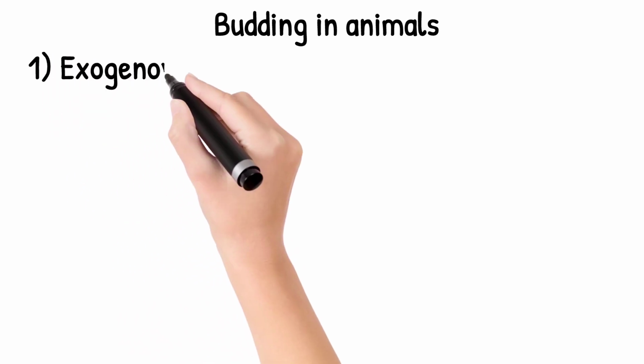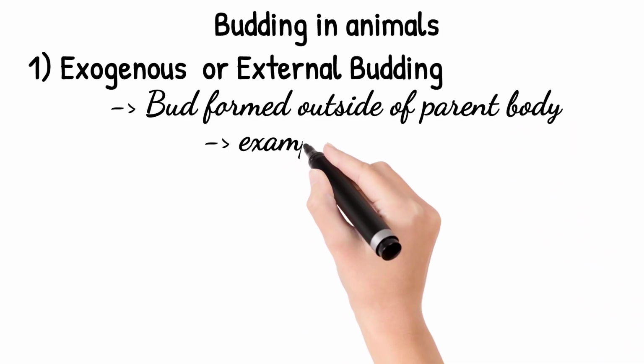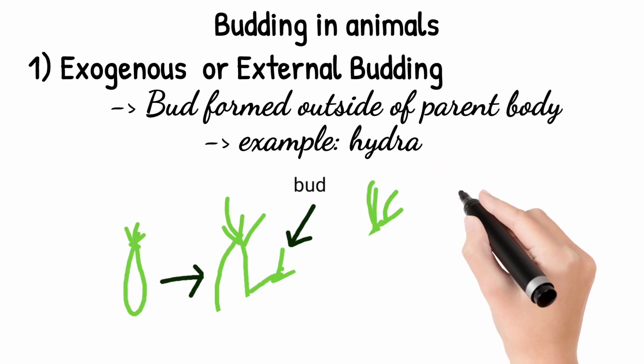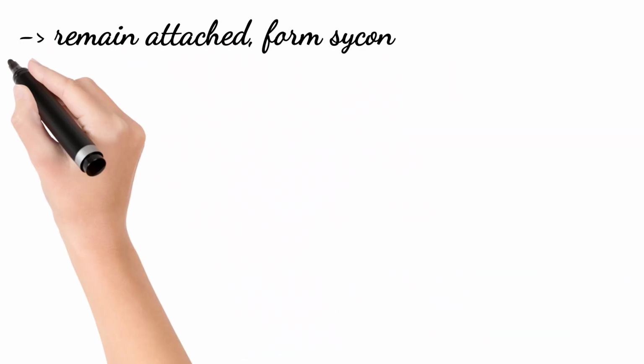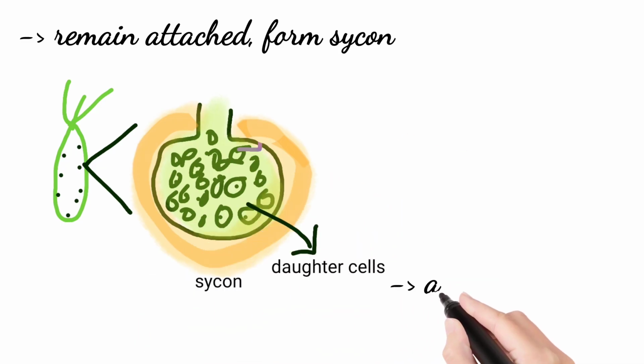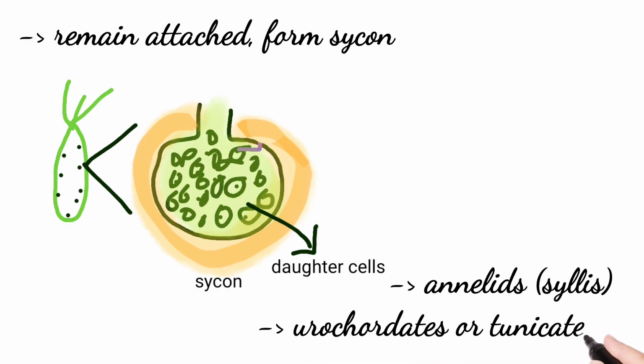Now, let's look at budding in animals. Animals can also reproduce through budding, but this is more common in simple animals. Let me break it down for you. First, exogenous or external budding. In external budding, the bud forms on the outside of the parent. This is what happens in creatures like Hydra. Little buds appear on the body of the Hydra, and after some time, they mature, eventually breaking off to become independent creatures. It's like the Hydra is growing little mini-me's on the side. Sometimes it remains attached and becomes a more or less independent member of the colony, as in Scypha. Exogenous budding also occurs in certain annelids such as Syllis and urochordates or tunicates such as Salpa.